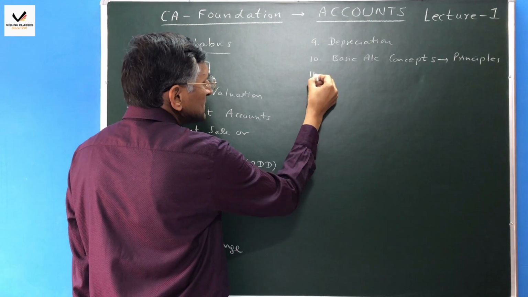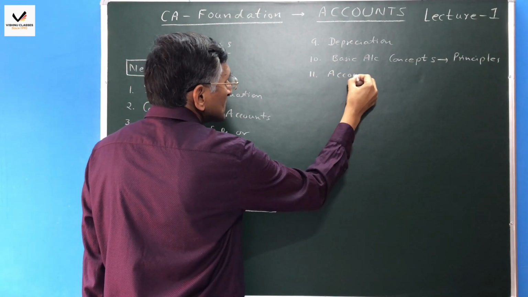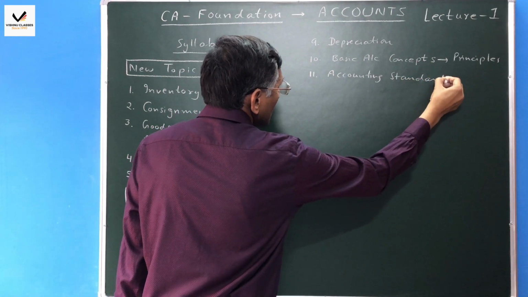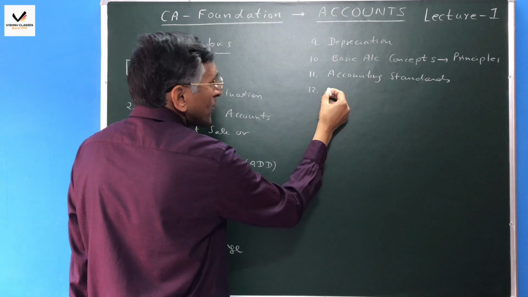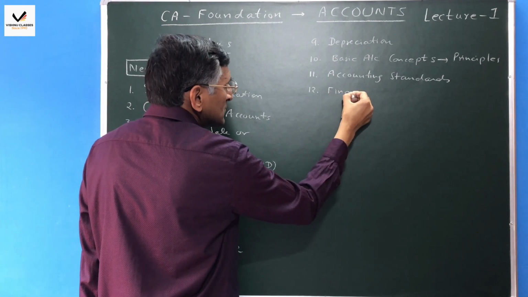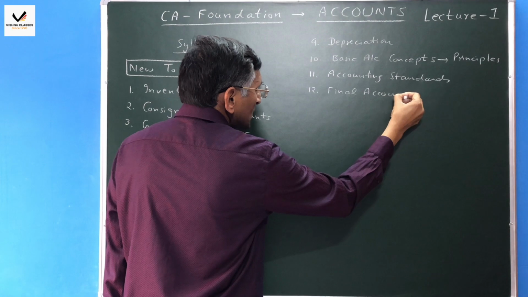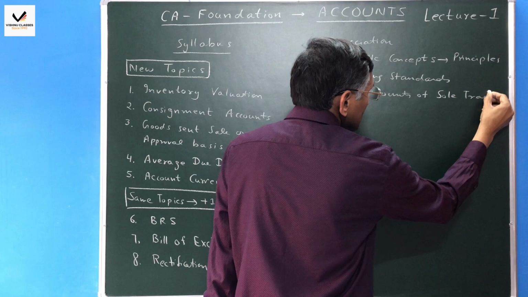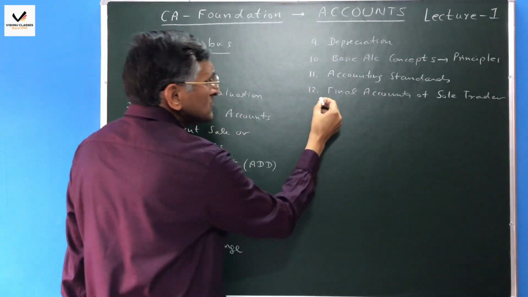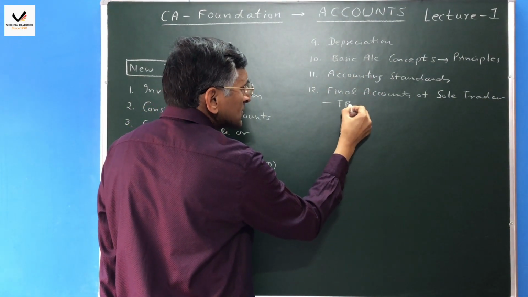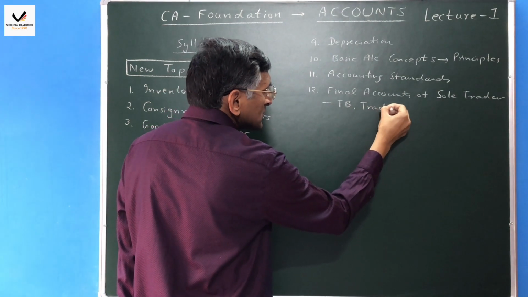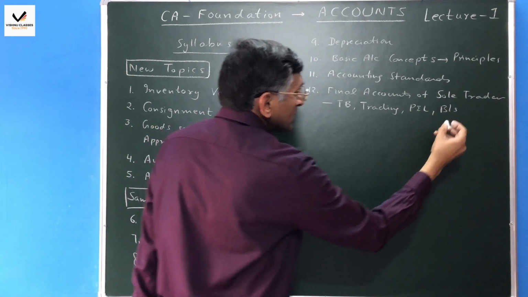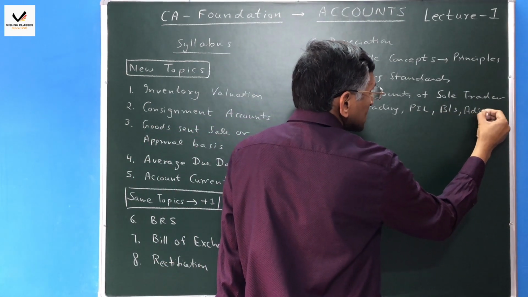Next, we will see accounting standards. And then we will discuss final accounts of a sole trader. In this we will discuss trial balance, trading account, P&L account, balance sheet, as well as adjustments.